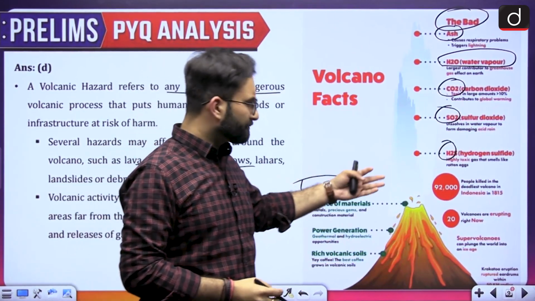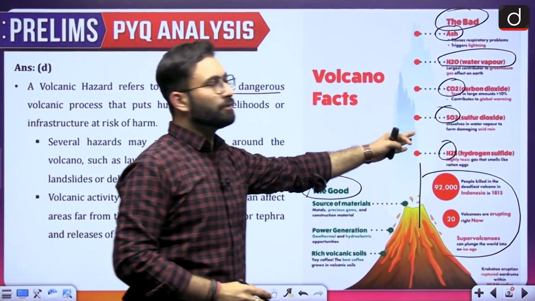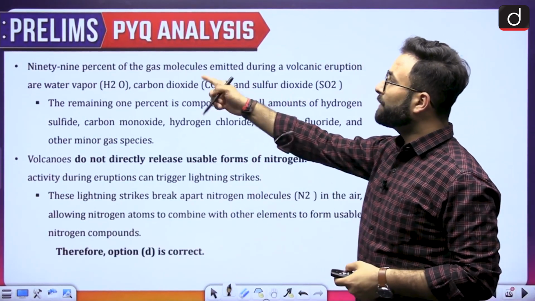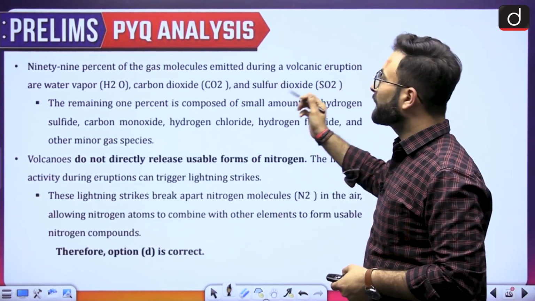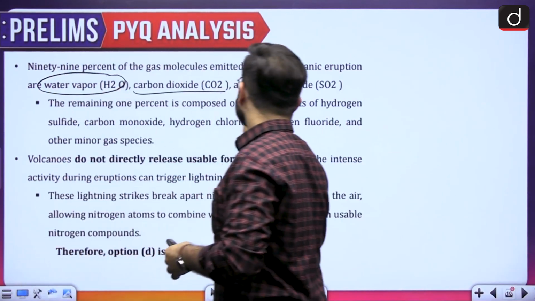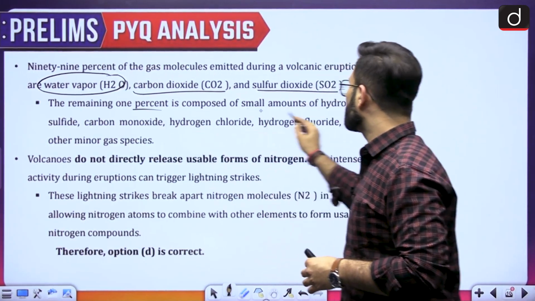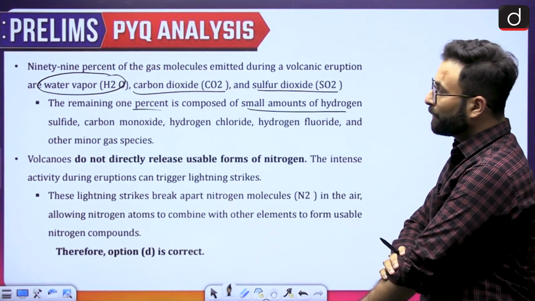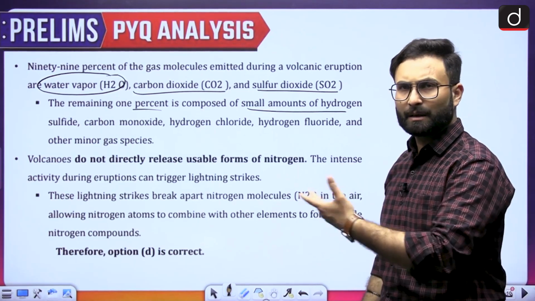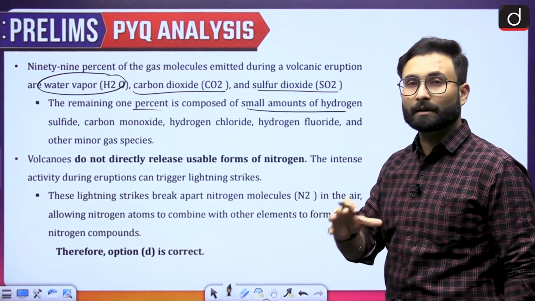After that, this particular data is not important for you. This is what you will be getting when there is a volcano. Other than that, 99% of the gas molecules emitted during volcanic eruptions are H2O, which we have already seen, that is water vapor, carbon dioxide, and sulfur dioxide. The remaining 1% is composed of small amounts of hydrogen sulfide, carbon monoxide, hydrogen chloride, hydrogen fluoride, and other minor gases. So that can be there. If they are asking whether these kinds of gases come out, obviously those gases can come out.